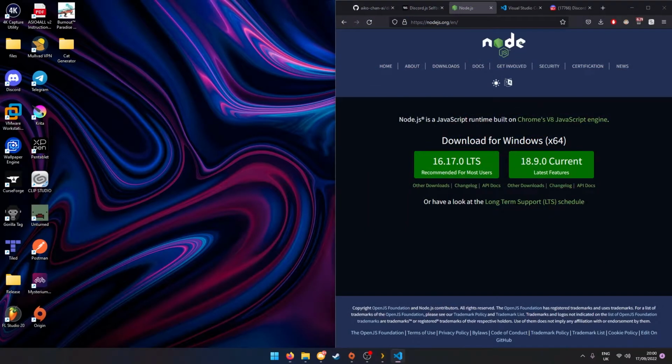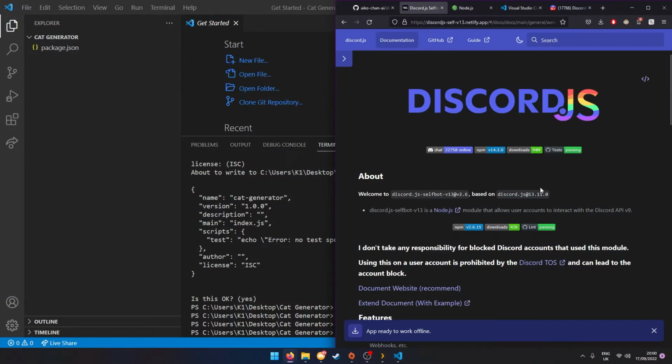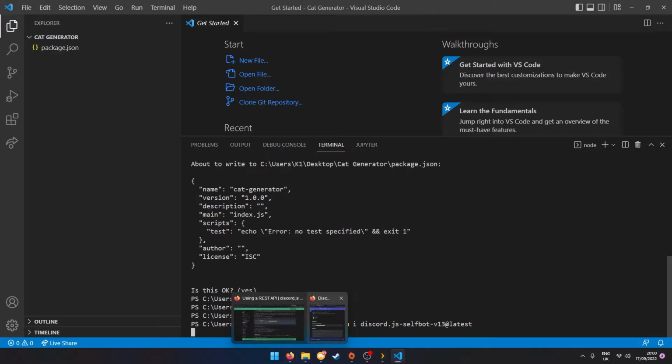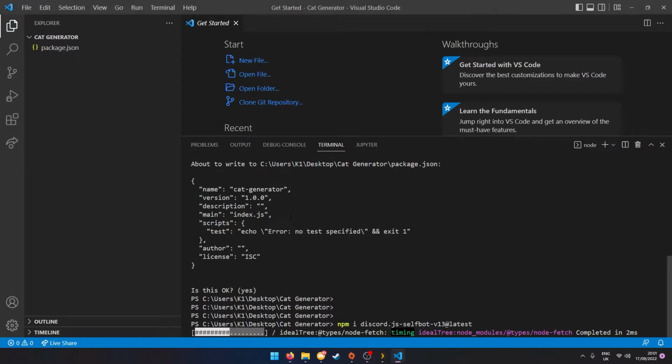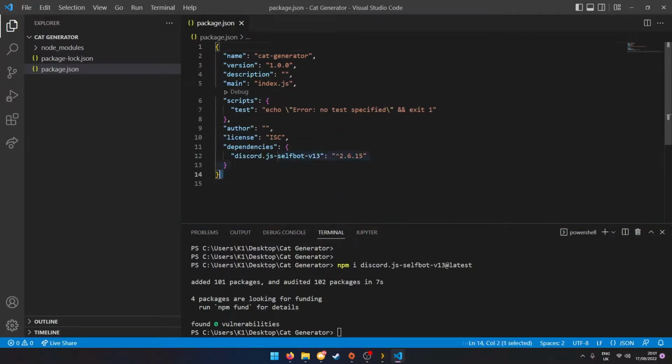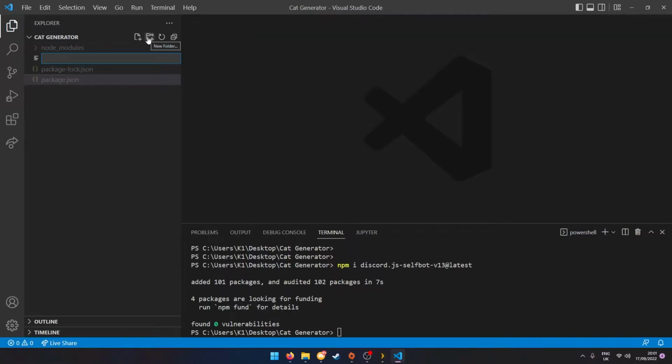Then we're going to go over to this website, and you see it leaves us a little example here in the installation. It leaves us a little tutorial, tells you what to type in your console, and we're just going to be copying this and pasting it in there. Although you can, if you want, just copy the whole thing. It's the same thing. Now after you do this, you see it's the normal JSON for packages. It's nothing special.